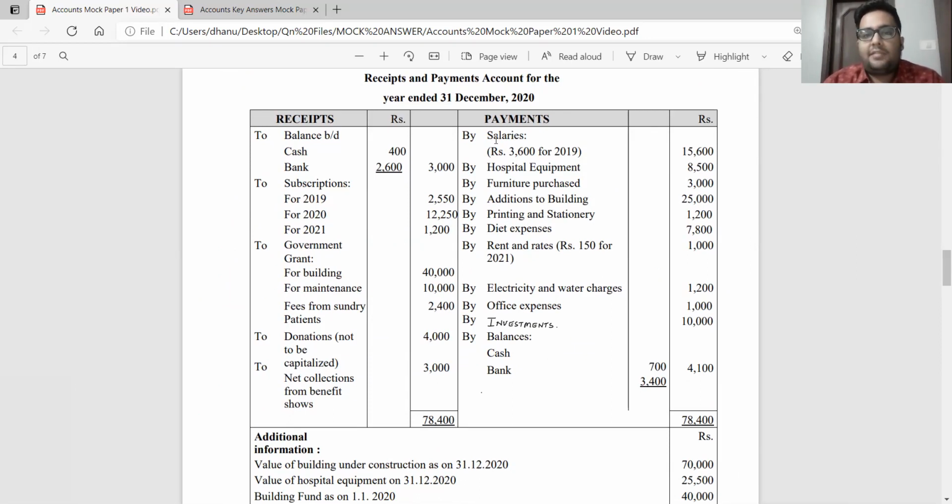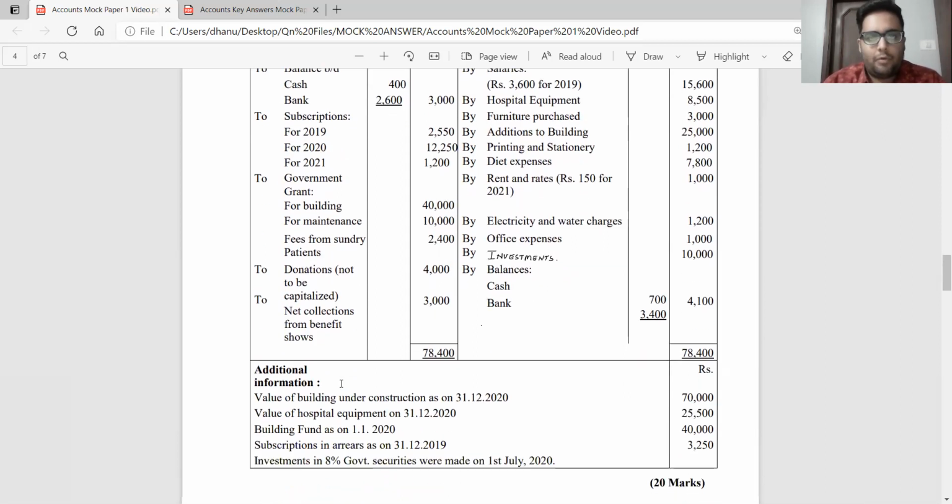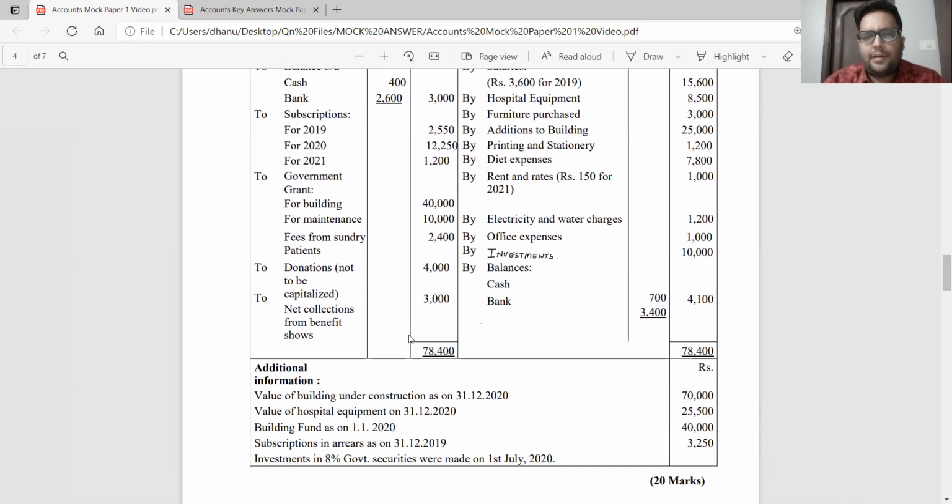On the payment side, I have salary, out of which rupees 3,600 is for 2019. I have hospital equipment, furniture, additions to building, printing and stationery, diet expenses, rent and rates, out of which rupees 150 was for 2021, electricity and water charges, office expenses, investments, and then we have the closing balance of cash and bank. On the receipt side, I just missed one thing. We also have net collection from benefit shows. Okay, all simple, nothing complicated.